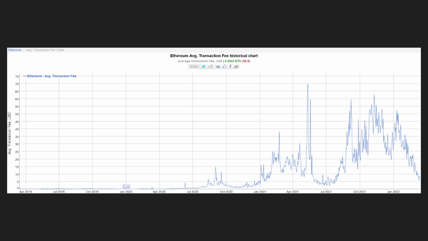Here's another figure of the Ethereum average transaction fee historical chart. And here we see specific spikes. Sometimes we want to take a look at different analytics. Here we see a really large spike on Ethereum transaction fees, reaching a high of about $70 average per transaction some point in April to June 2021. And we see similar highs and peaks in early January 2022, October and November 2021, and also in August.